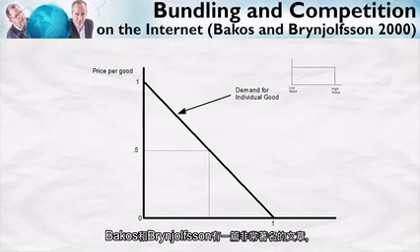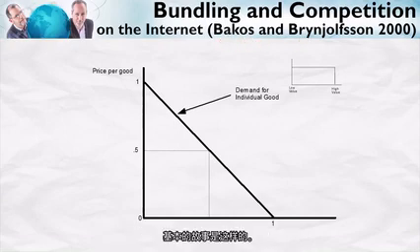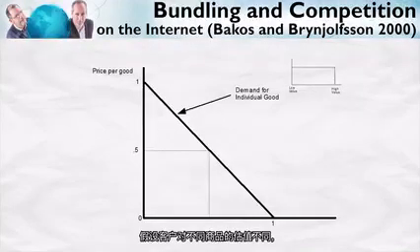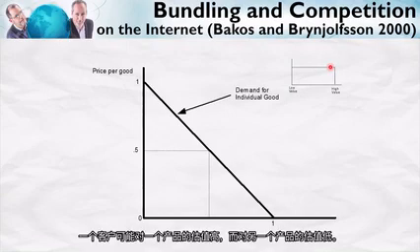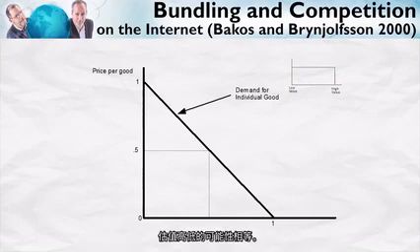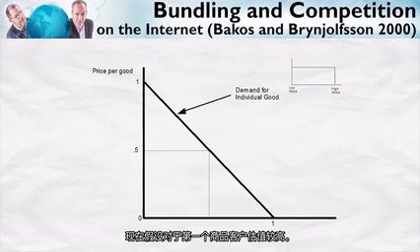There's a very excellent paper on this by Bakos and Brynjolfsson, and their basic story is this. Suppose that consumers have different valuations for different goods. So for one good, the consumer may put a high value on that good, but on the next good they may have a low value, equally likely to have a high or low value. Now imagine that on the first good, the consumer has a high value.